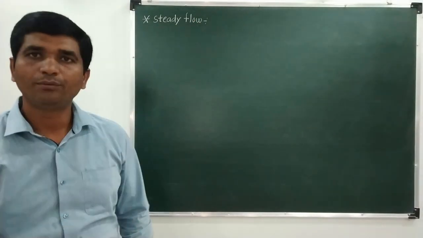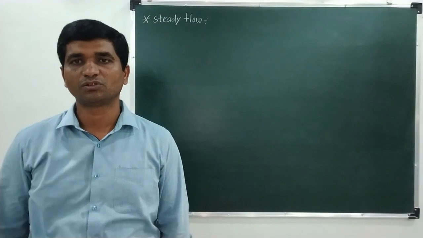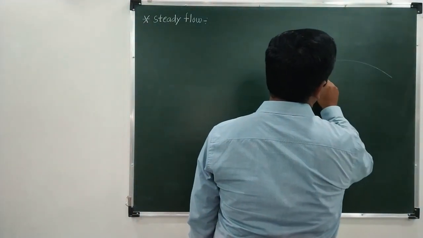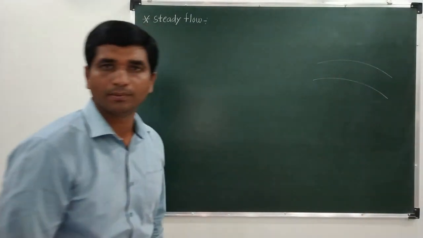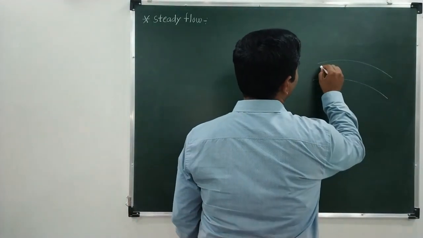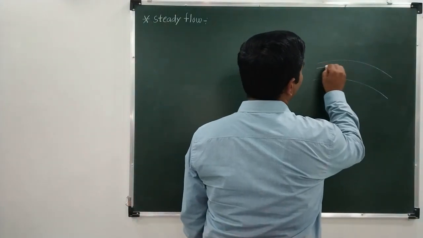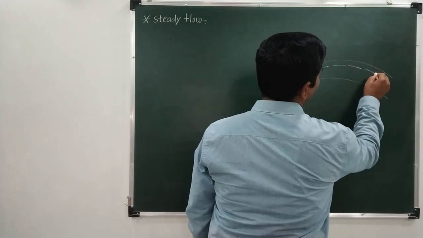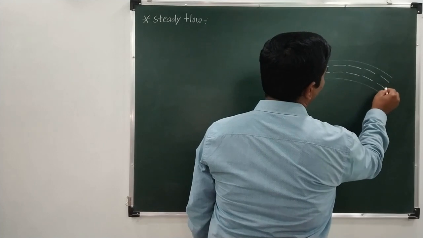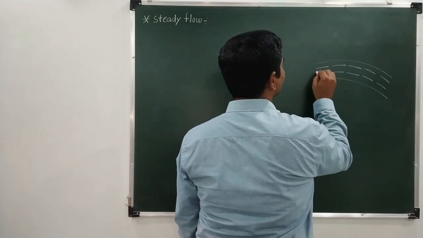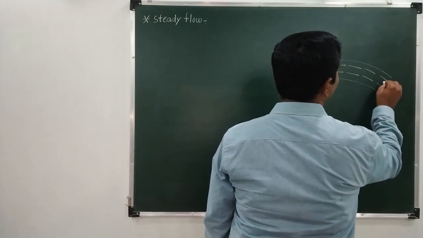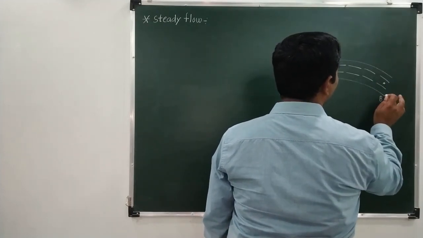Friends, in everyday life we are using so many examples of the streamline flow. For example, inside a pipe water is flowing, and if the velocity of the water which is flowing inside the tube is very small, then water will flow like this. Suppose there are 2 points. Let us say this is point A, and let us say there is another point B over here.